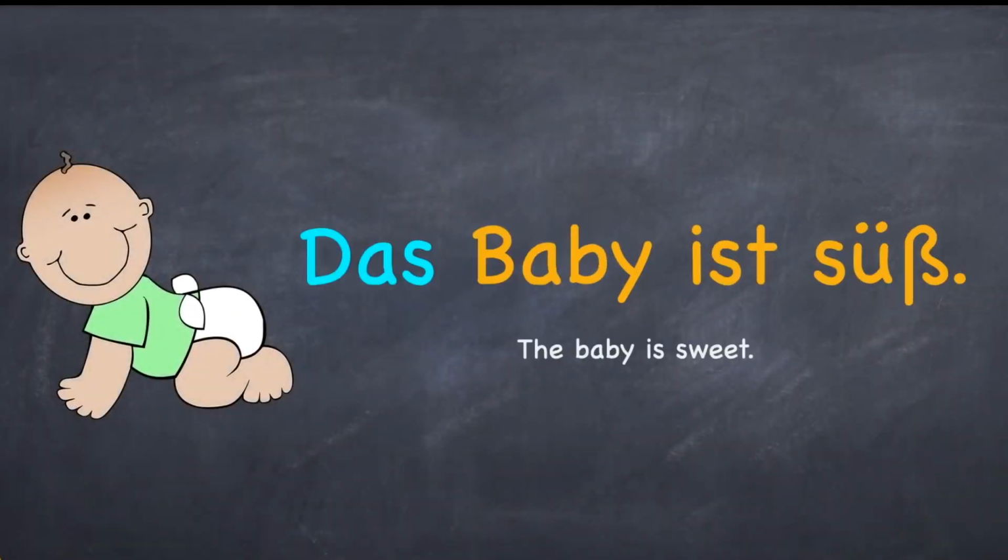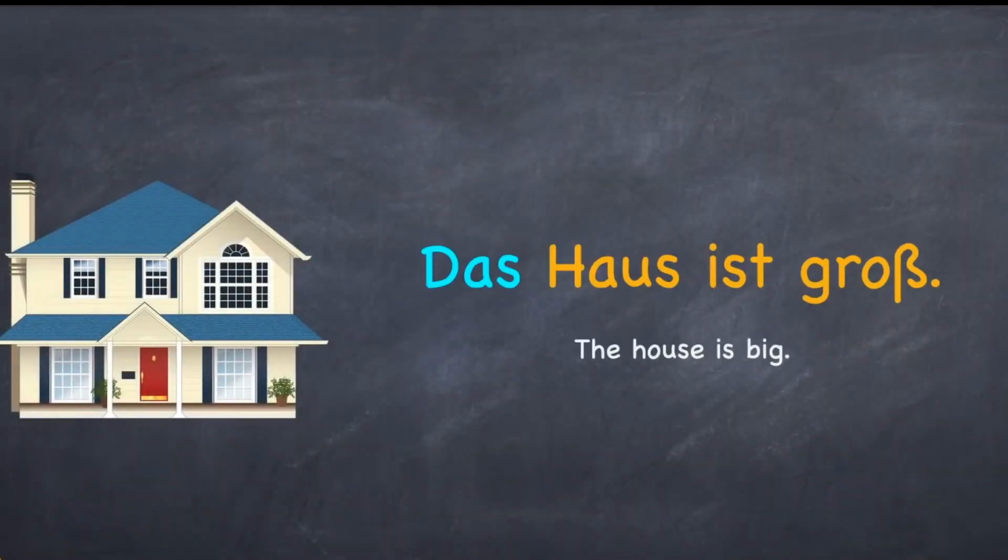The next one is das. Das Baby ist süß. Here you can notice baby is the nominative subject and the article is das. Das is the article for neutral. Similarly, in the next sentence. Das Haus ist groß. The noun in the sentence is Haus and the article is das. I'm sure you already noticed some of the nouns here in these examples are either persons or things. Irrespective of that, all of them have an article. So there are basically three articles: der, die, das.